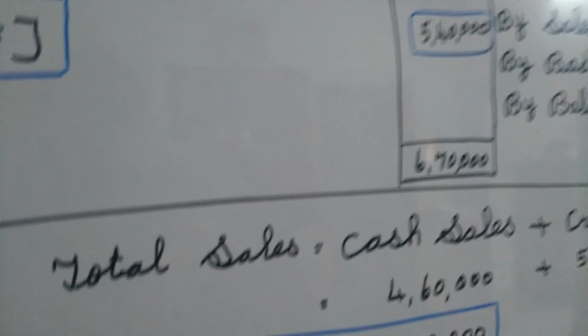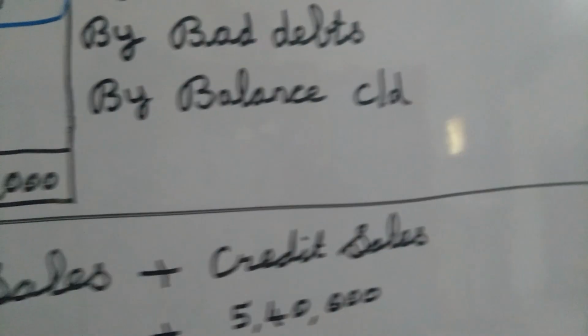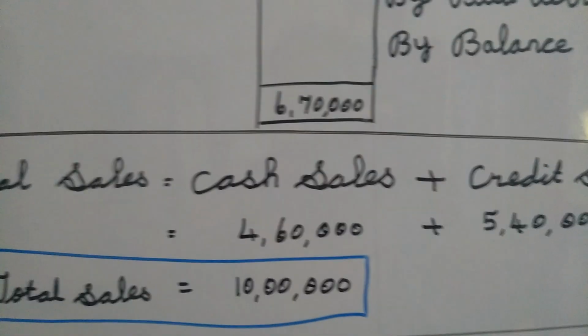Already in the sum they have given the cash sales, and just now we found the credit sales. If you want to find out the total sales, we have the formula: cash sales plus credit sales. How much we sold in the form of cash, how much in the form of credit; if you add those two, we get the total sales.